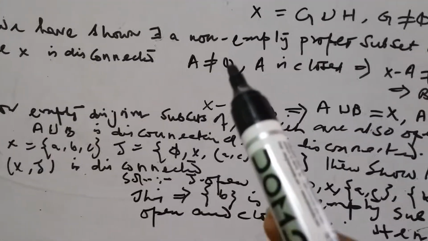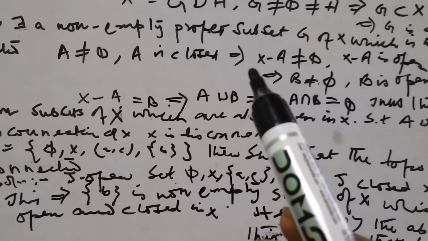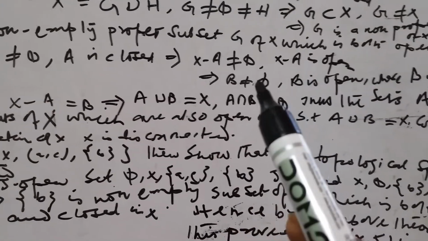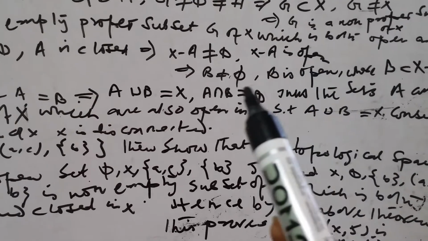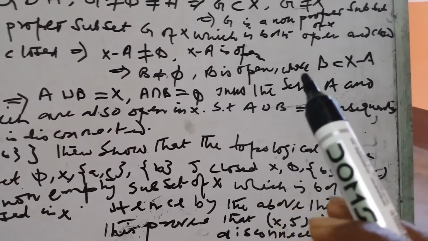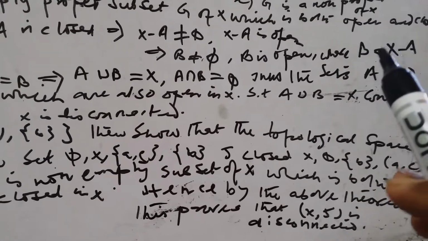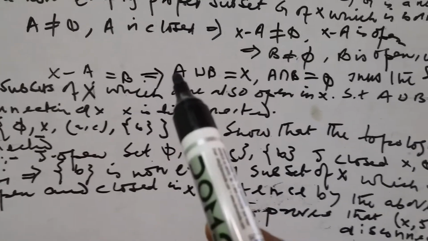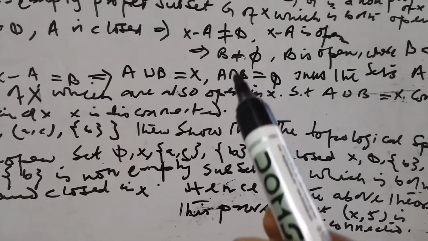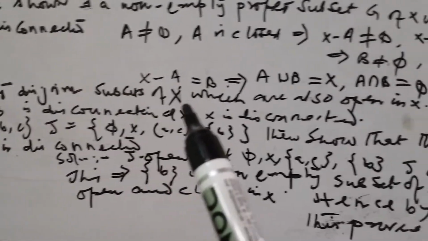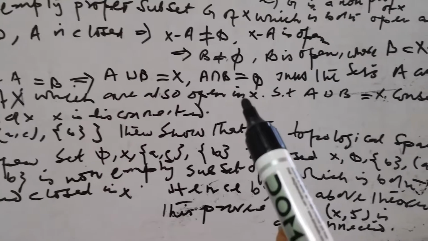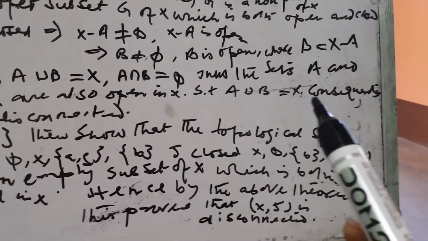Now to prove disconnectedness: A is not equal to phi, A is closed, so X minus A is not equal to phi and X minus A is open. Let B equal X minus A, then B is open and B is not equal to phi. So X minus A equals B, this implies A union B equals X, and A intersection B equals phi. Thus A and B are both non-empty, disjoint and open, such that A union B equals X. Consequently X is disconnected.